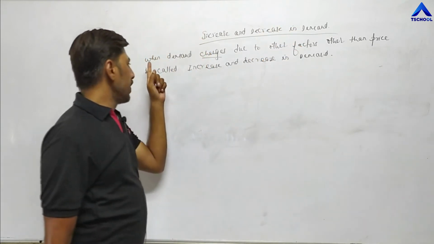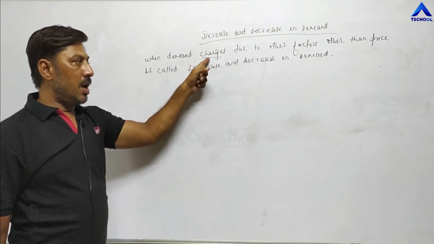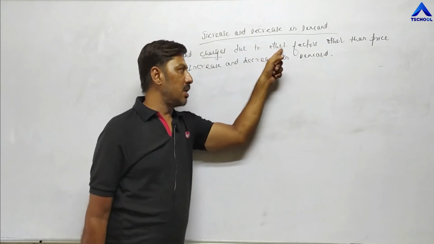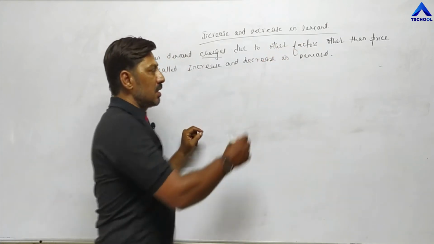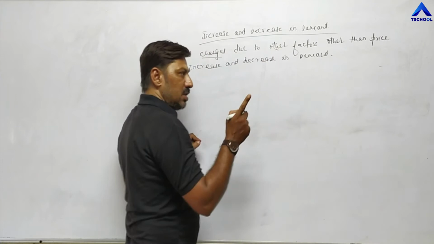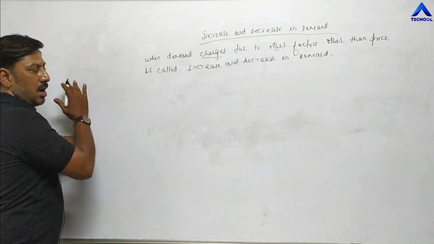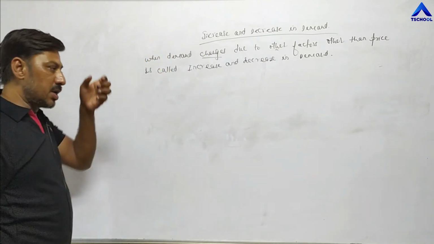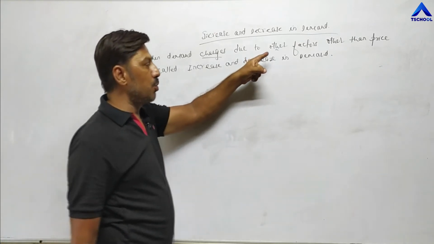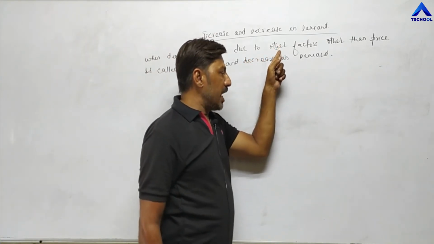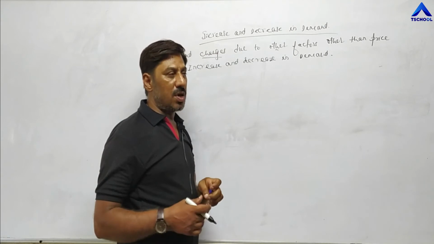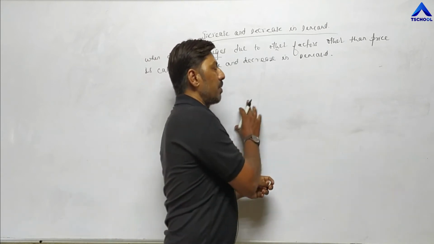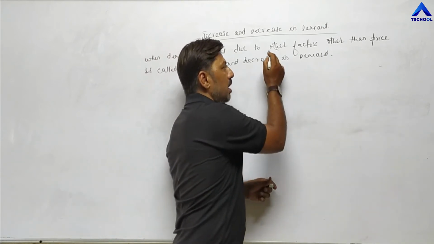What is the definition? When demand changes due to other factors. Once again, what are the other factors? One factor is price, that is the main factor, and other factors are price of related goods, taste and preference of the consumer, income of the consumer, expectation of change in price in the near future, and size and demographic profile of the population. These are called other factors.